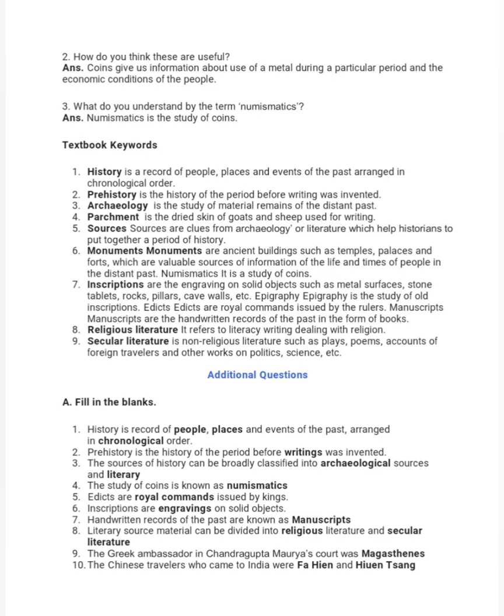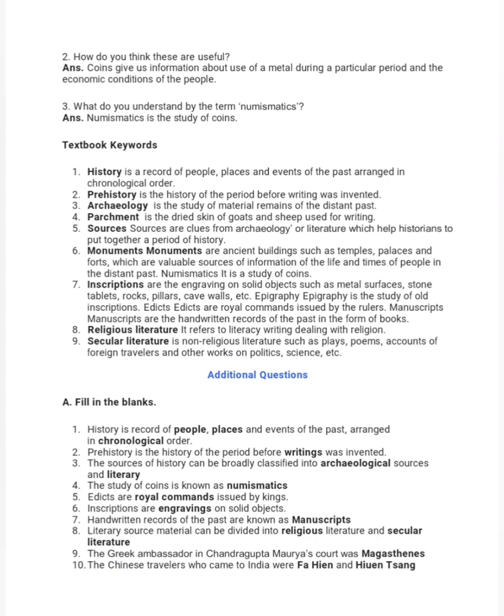Next is textbook keywords. These are important, children. Number 1. History is a record of people, places and events of the past arranged in chronological order. 2. Prehistory is the study of the period before writing was invented. 3. Archaeology is the study of material remains of the distant past. 4. Parchment is the dried skin of goats and sheep used for writing.